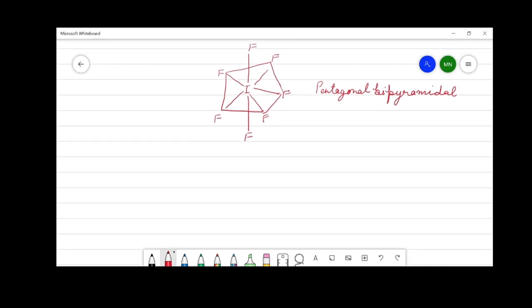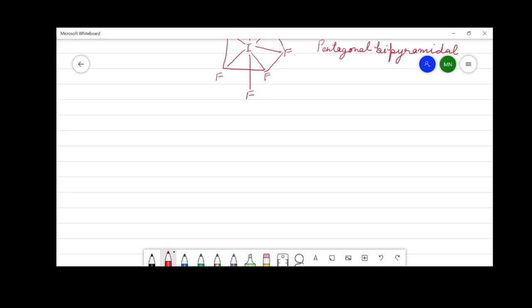There is another type of hybridization apart from all these hybridizations that we have discussed, which is dsp2 hybridization. This type of hybridization is usually found in transition metal complexes. There are 4 orbitals: one inner d orbital, one s and two outer p orbitals are involved in this type of hybridization.